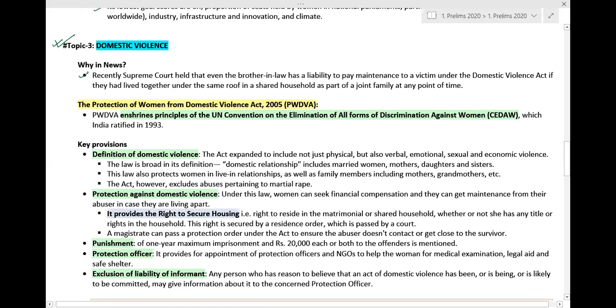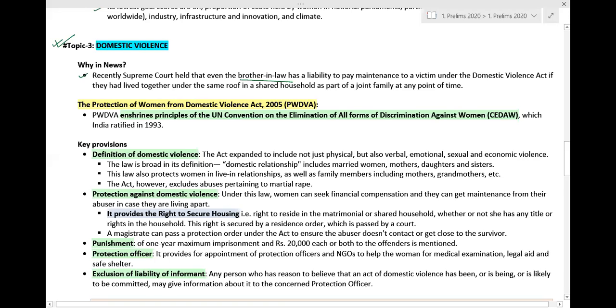Apart from this, it was in the news because the Supreme Court recently held that even the brother-in-law has a liability to pay maintenance to a victim under the Domestic Violence Act if they had lived together under the same roof in a shared household as part of a joint family at any point of time. So according to the recent judgment of the Supreme Court of India, even the brother-in-law has the liability to pay maintenance to a victim under the Domestic Violence Act. This is the context in which it was in the news.